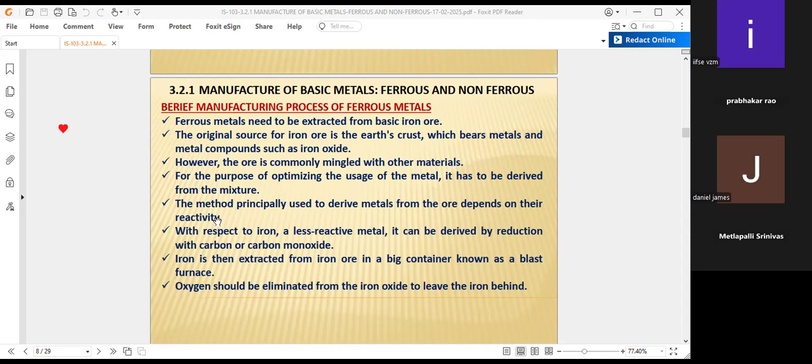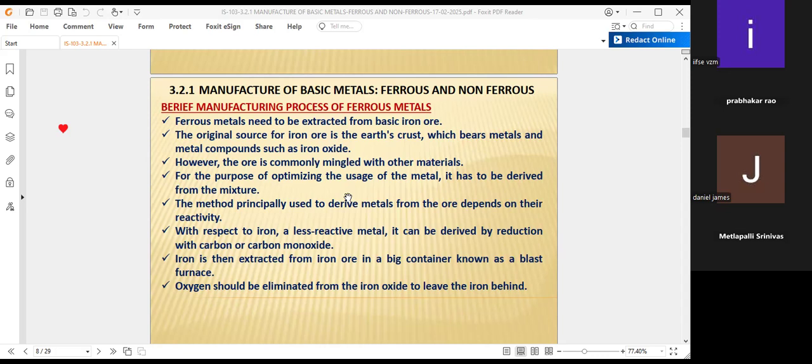Because of the other impurities along with the ore, with your heat in the blast furnace, the other material combined in the ore with iron should melt immediately.